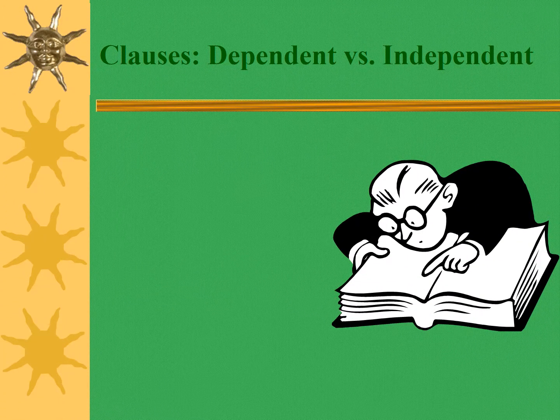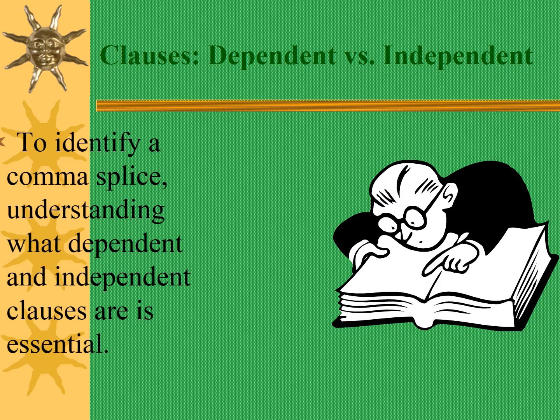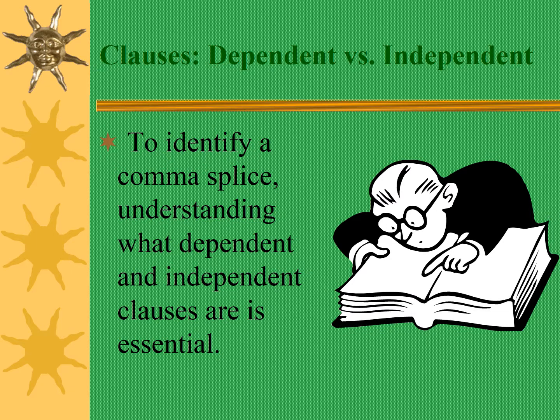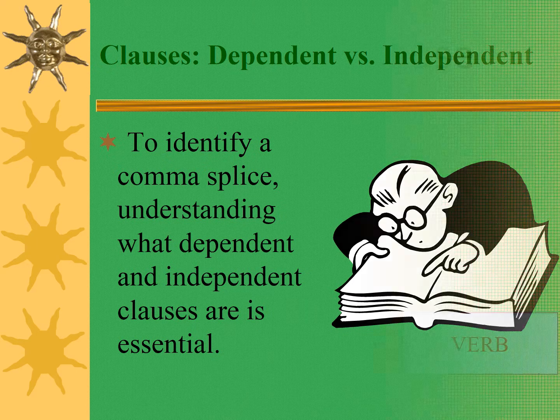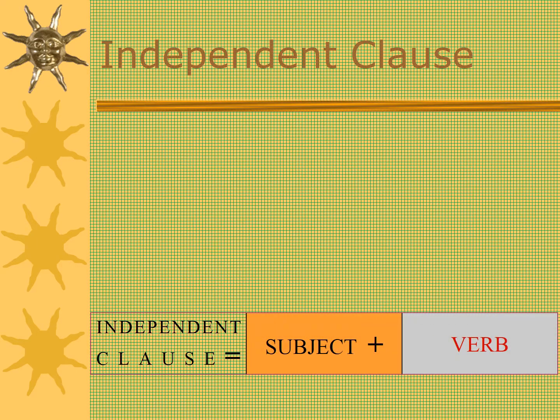Let's revise together what's meant by dependent and independent clauses. To identify a comma splice, we need to understand what dependent and independent clauses are. Here, you can find subject plus a verb equals independent clause.